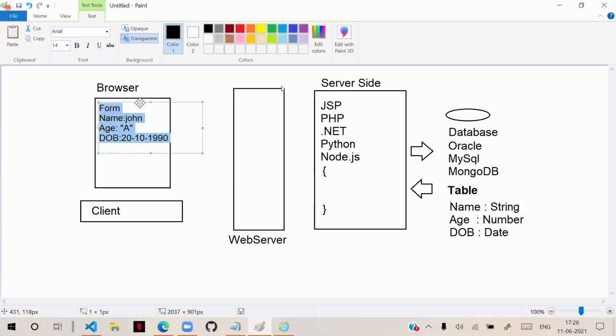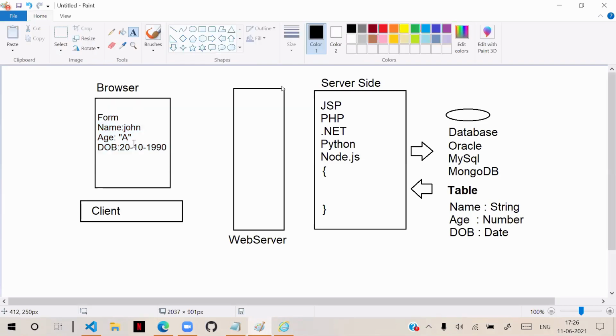And now he entered the details, but they are not the details we are expecting, because age must be a number, but he sent a string. Now what happens is, when he submits, this will come to the web server first. From the web server, it is sent into server-side technology. This server-side technology will send it to the database, and the database will verify whether the values sent are the same type or not. If any value is not the same type, the database will reject that data and send it back.